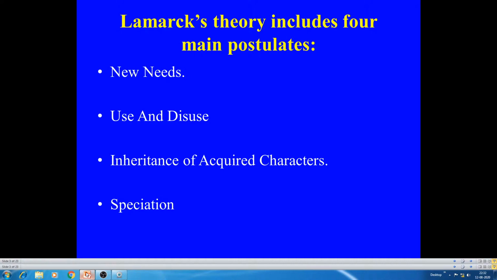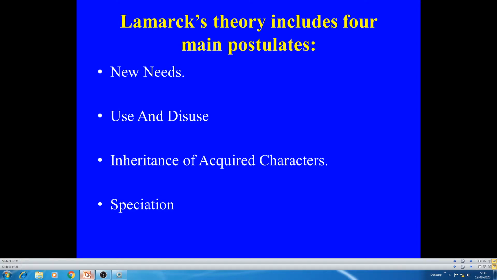Lamarck proposed four postulates. The first one is new needs. The second one is use and disuse. The third one is inheritance of acquired characters. And the last one is speciation. So let us see them one by one.